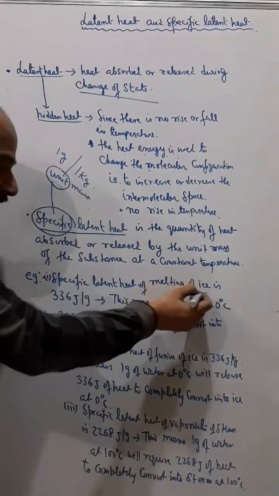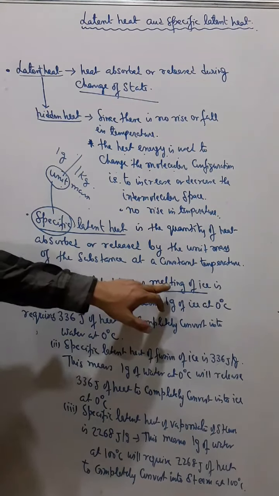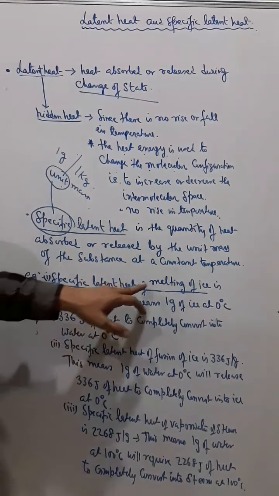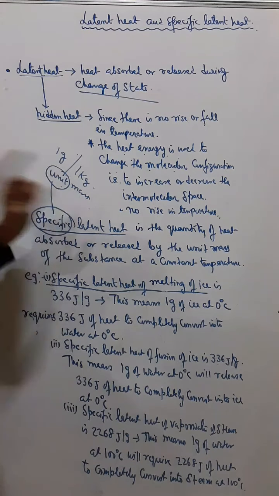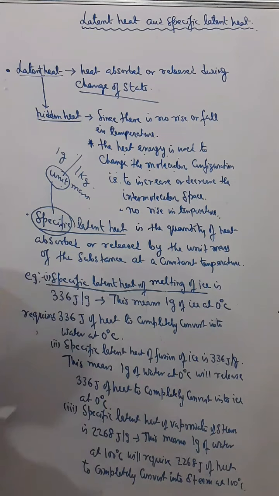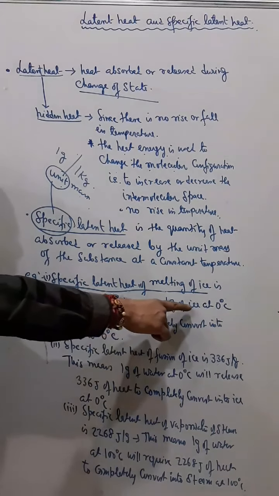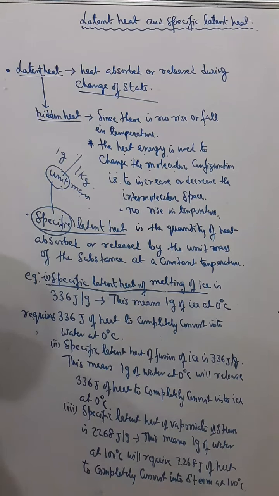Say for example, specific latent heat of melting of ice. So you can understand latent heat during the melting process, that is called specific latent heat of melting of ice. And since it is specific, it is of unit mass. So if I say specific latent heat of melting of ice is 336 joule per gram, this means 1 gram of ice at 0 degree Celsius will require 336 joule of heat to completely convert into water at 0 degree Celsius.